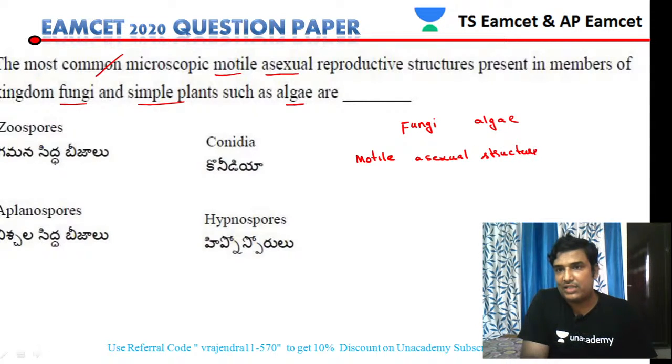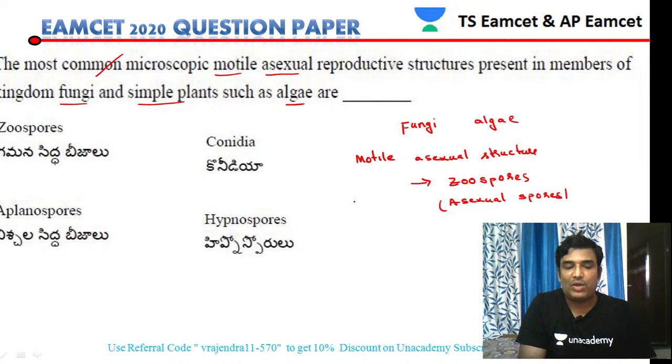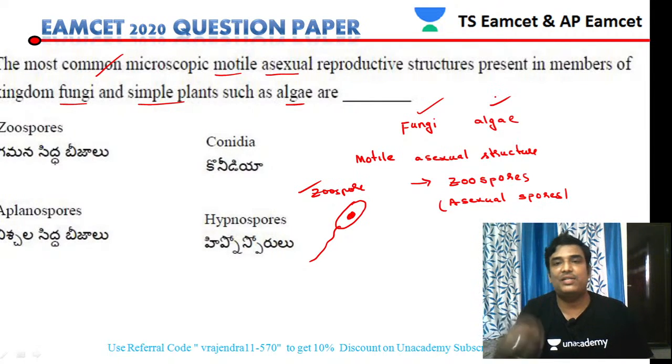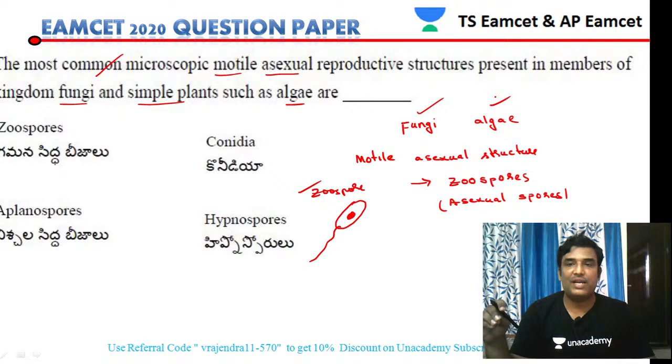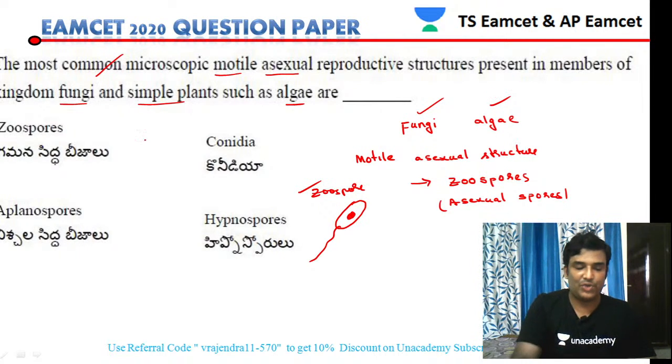The motile asexual structures present in both fungi and algae are called zoospores. Zoospores are asexual spores, and they are motile. Motile means they have flagella, and due to the presence of flagella they are motile. This is a diagram showing the zoospore. The fungal asexual spore which is motile is a zoospore. Similarly, the algal asexual spore which is motile is also a zoospore. So finally, our answer is zoospore.